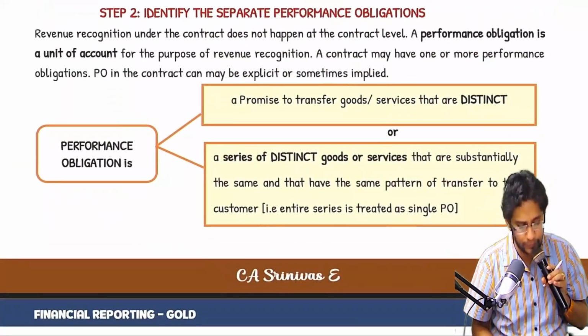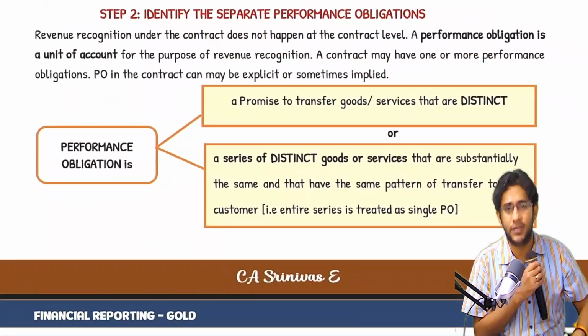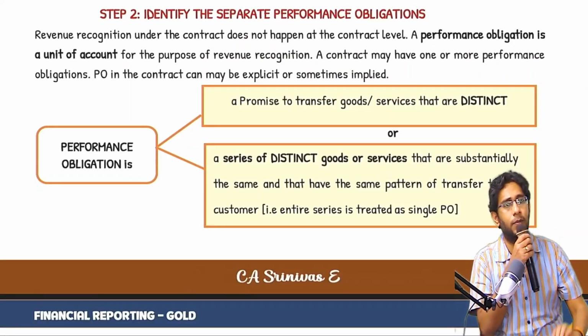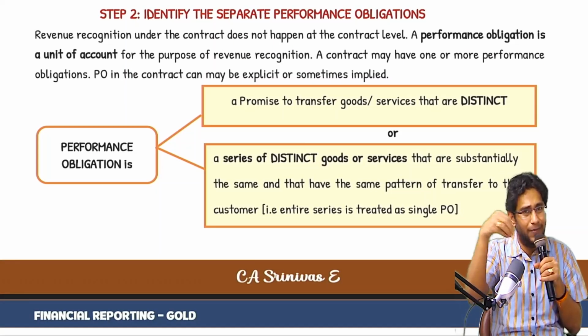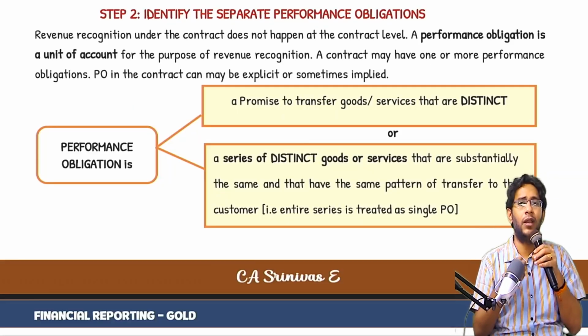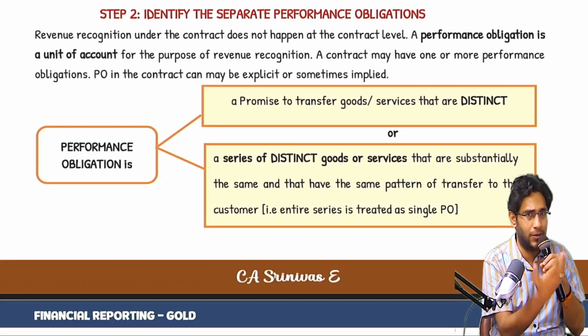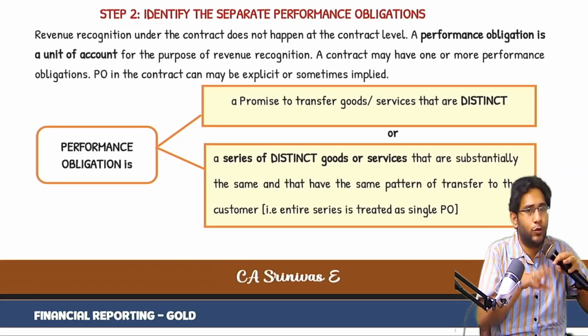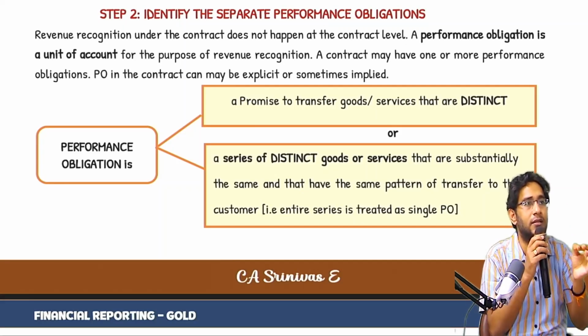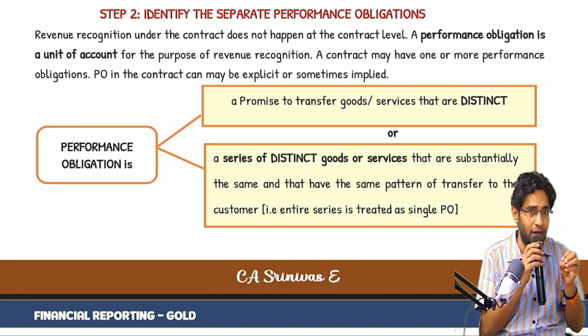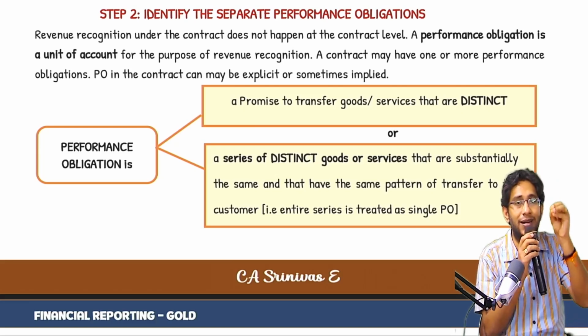Come to step 2. Step 2 is identifying performance obligations. Now, a performance obligation at a very basic level is this: whenever an entity enters into a contract with the customer party, the entity will agree to do something, promise something. Our promises are called performance obligations, provided those promises are distinct.